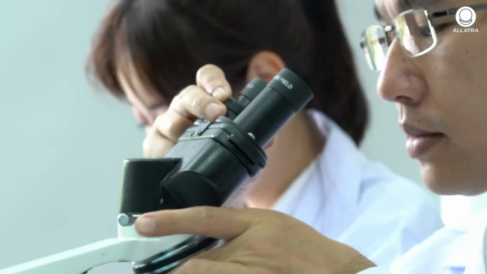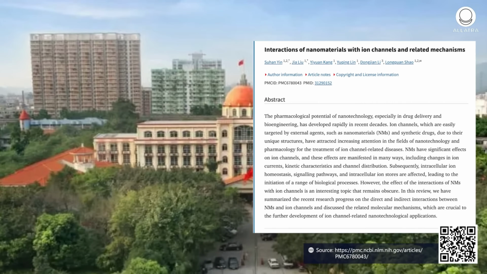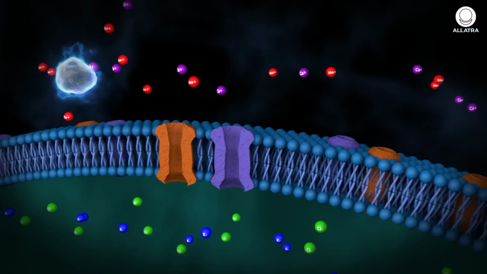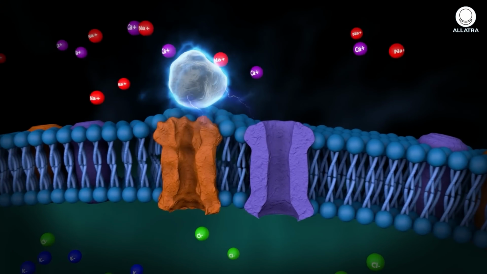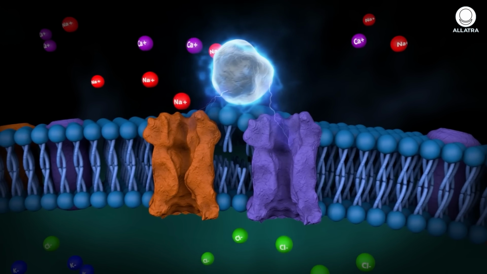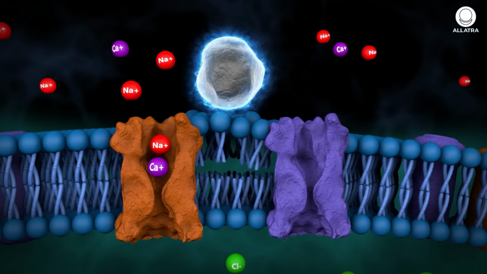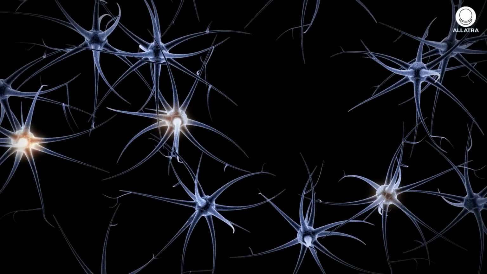In addition, as shown by research conducted by Chinese scientists from Southern Medical University in Guangzhou, nanoplastic interferes with the operation of ion channels. Nanoplastic carrying an electrostatic charge can interact with these channels and alter their structure. As a result, the gates may fail to open or remain open for too long. This also disturbs normal signal transmission throughout the nervous system.